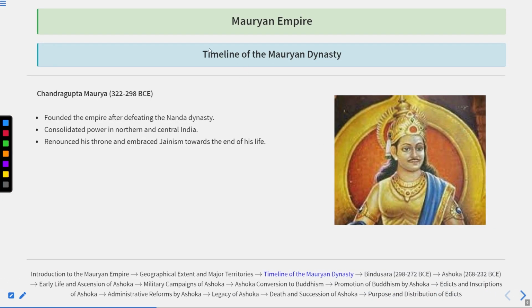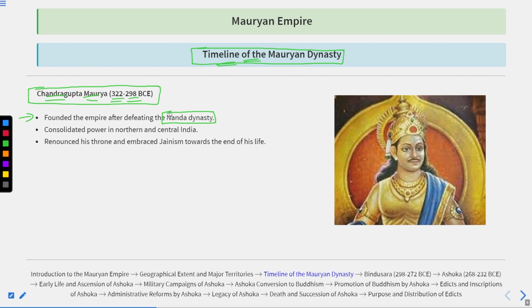If we talk about the timeline of the Mauryan dynasty, it first starts with Chandragupta Maurya, 322 to 298 BCE. Chandragupta Maurya was also the founder. So basically, we know he founded the empire. And how did he found it? He founded the empire after defeating the Nanda dynasty.